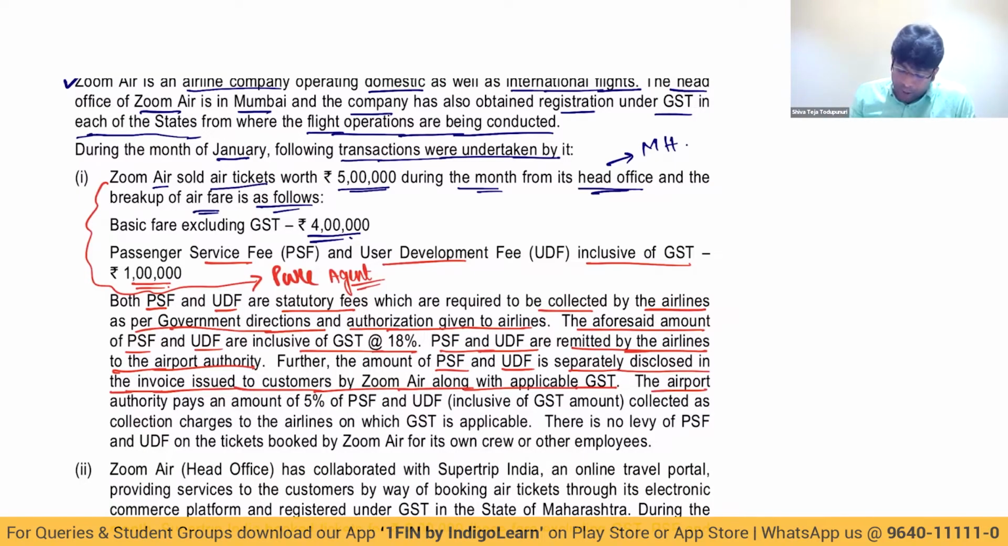Then, the airport authority pays an amount of 5% of the PSF and UDF collected as collection charges to the airlines, on which GST is applicable. So this will become income for Zoom Air.